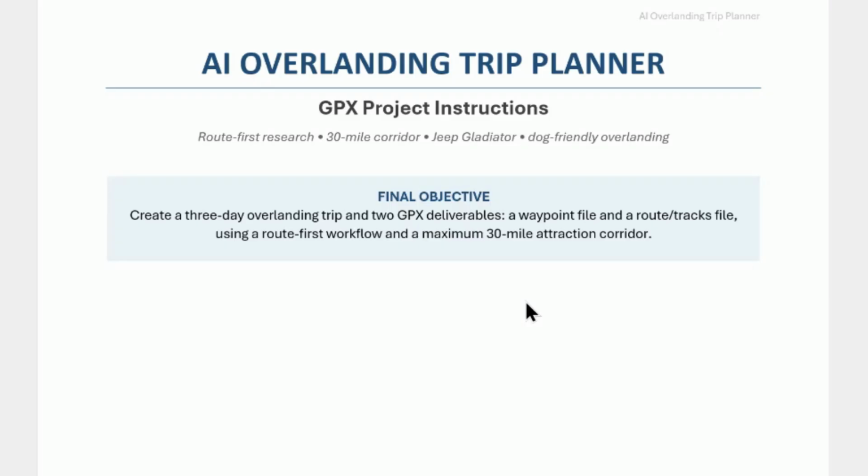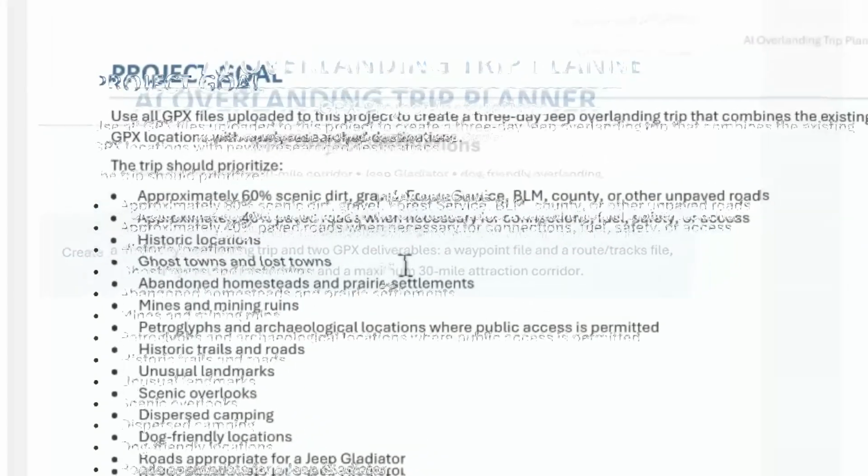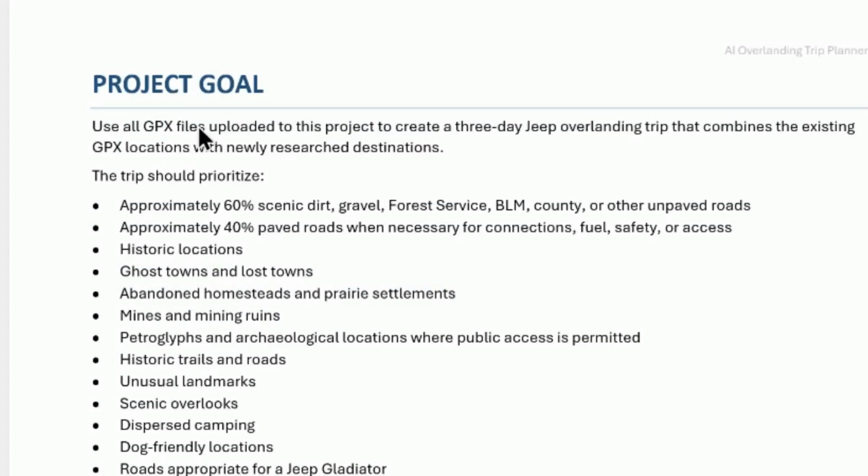So this is step 1. So you see here, this is where I had planned to look at different things, right? So here's all the different, basically, rules I have. So use Forest Service roads, BLM, abandoned ghost towns, things like that. Starting location, you put in here, and it tells you where to go.